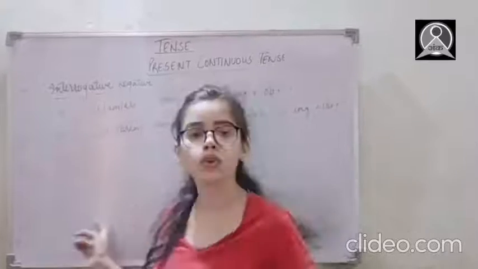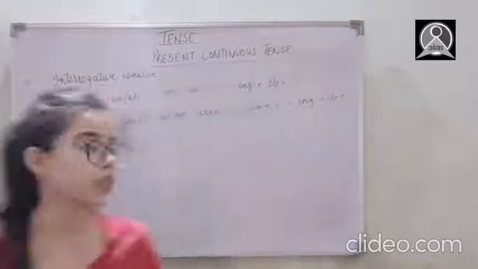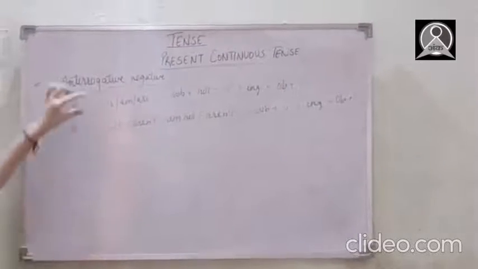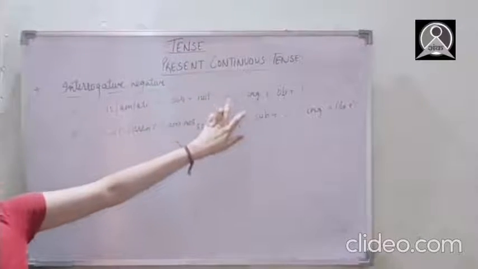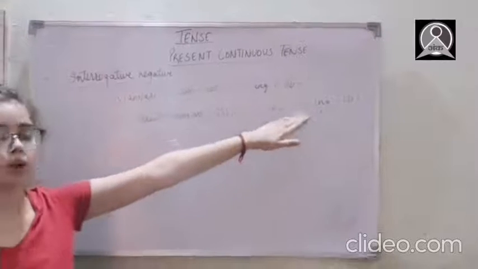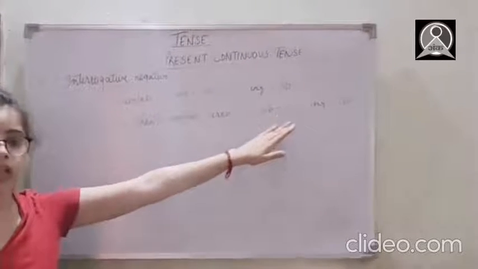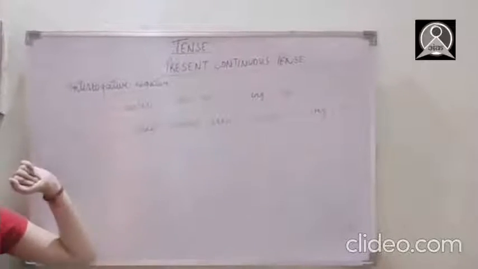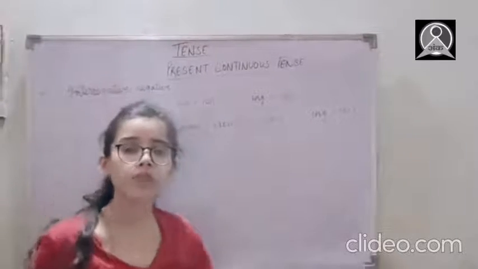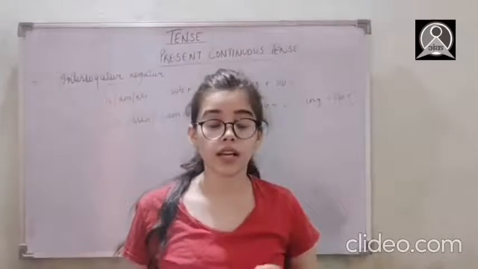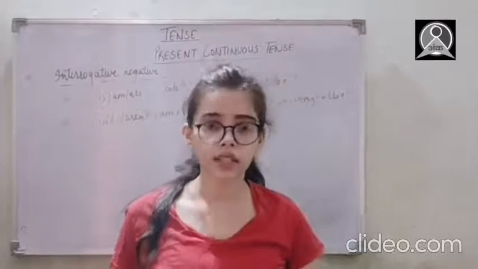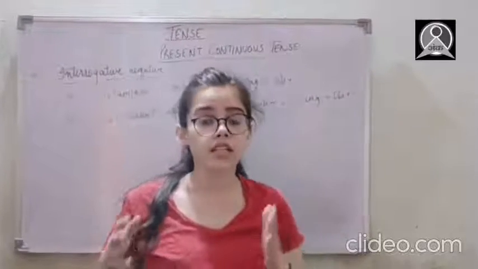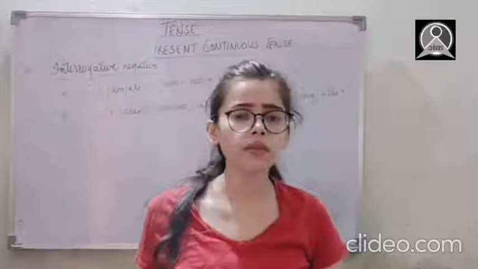In the part interrogative negative, the rule says we have to put the helping verb first, then the subject, then the not. Then verb's first form, ing, object and question mark. And this rule is going to be there only when we are just asking someone with a negative thing. Like if I'm asking, क्या सीता अपना खाना नहीं खा रही है? So is Sita not having her meal?